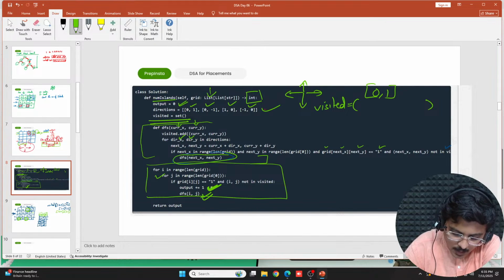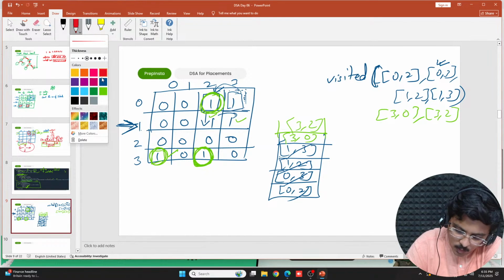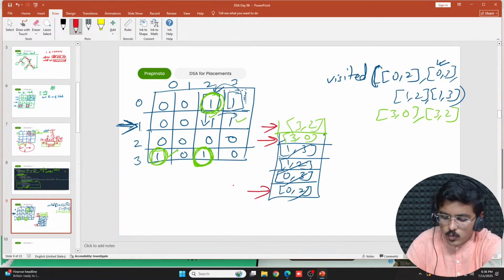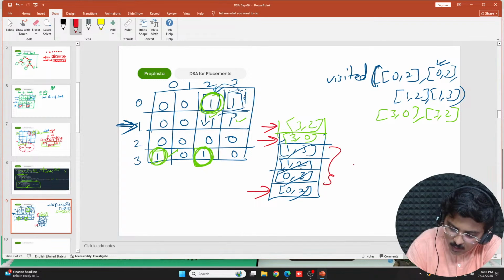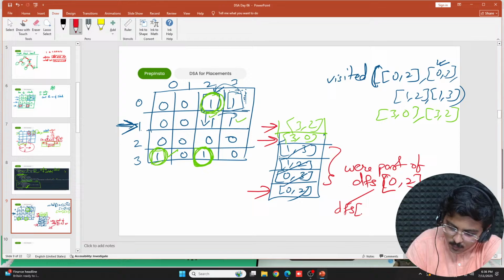So every time you were adding 1 whenever you were encountering a new node. So when you were encountering a new node, let's check. You encountered a new node here, then a new node here, and then a new node here. The rest of these 3 were part of DFS of 0, 2, isn't it? This was a part of DFS of 0, 2, because this DFS of 0, 2 led to DFS of 0, 3, which in turn led to further DFS.